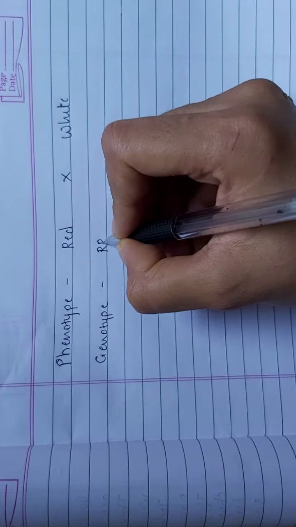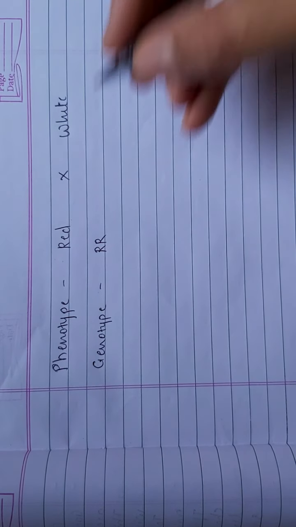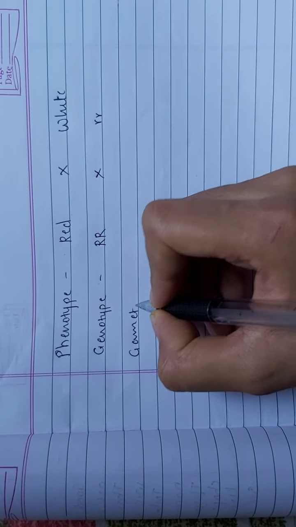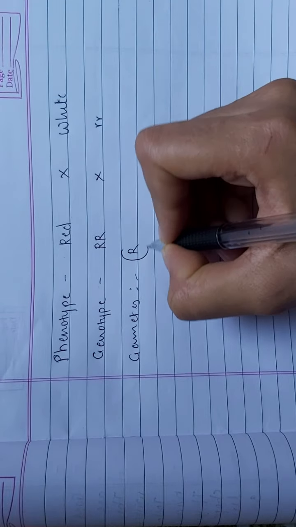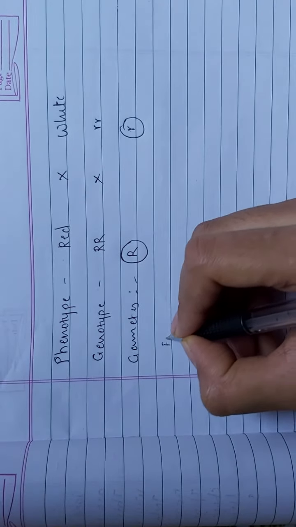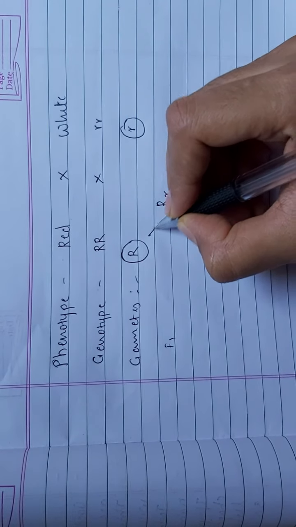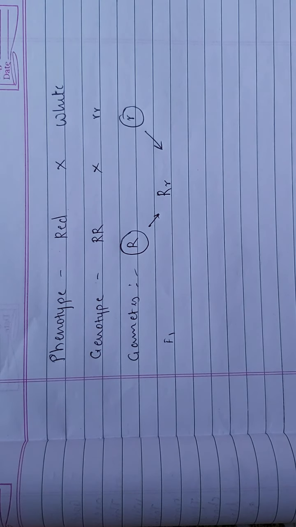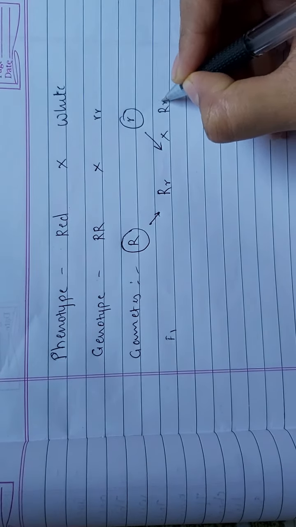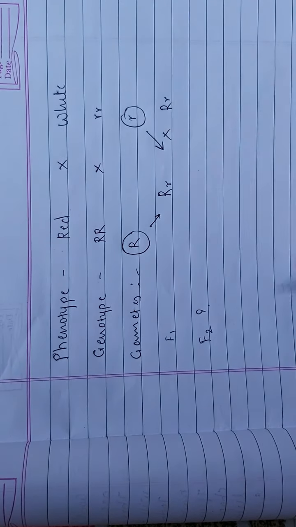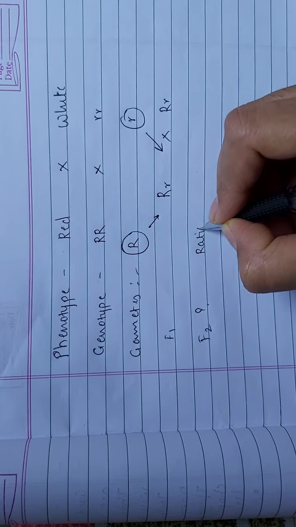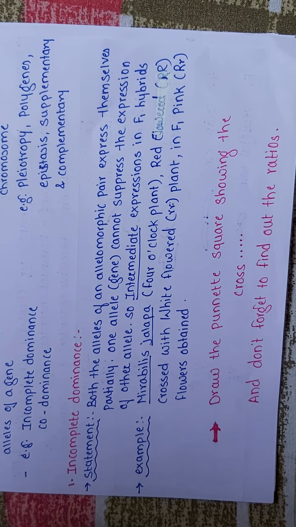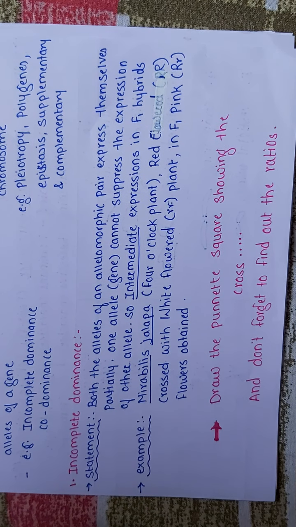That is capital R, right? Crossing with small r. Gametes R. What is the F1? Okay, now you have to do the selfing and find out the F2 and the ratios, right? Once you find the ratio, you have to compare it with the Mendelian ratio, right?